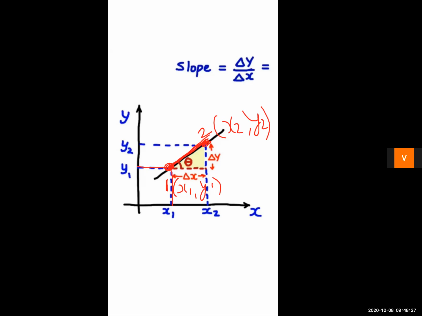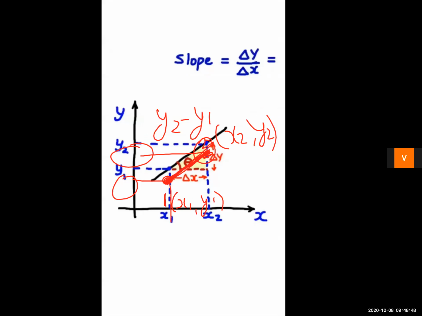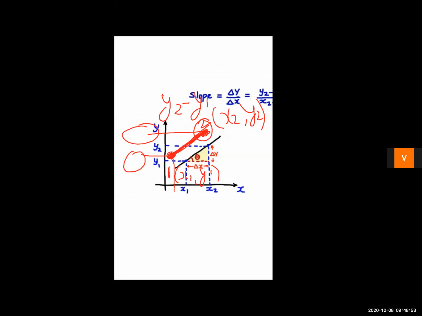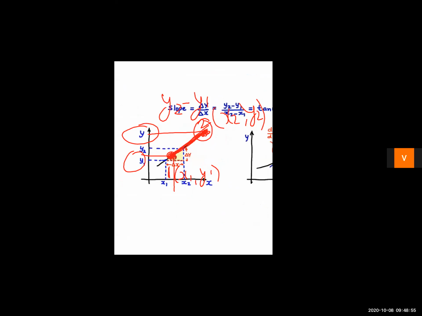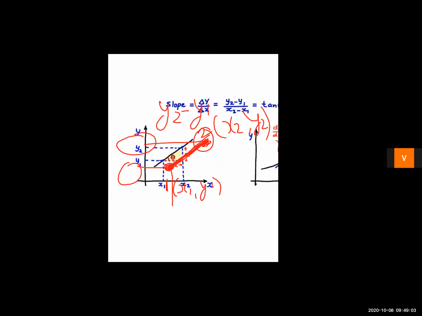So here at point 1, the y coordinate is y1, and as it is approaching point 2, its y coordinate changes to y2. So change in y coordinate क्या हो गया? So change in y coordinate is y2 minus y1. Right, children?